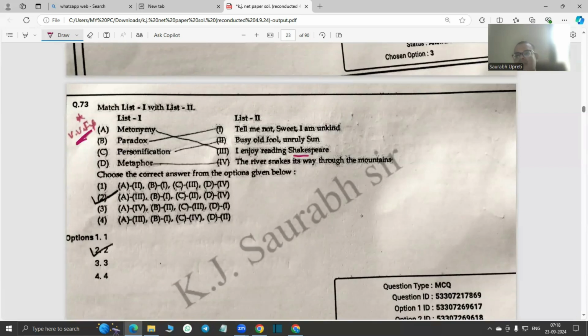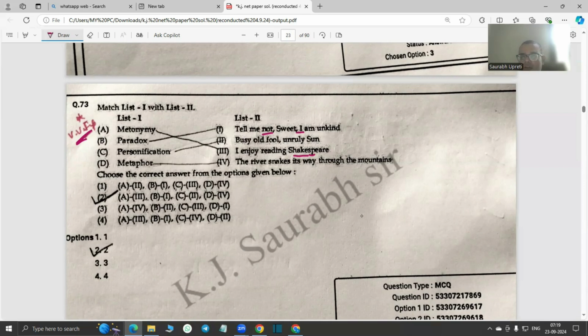Metonymy is basically a conceptual metaphor where you use one writer as a stand-in. You are of course not reading Shakespeare as a person, you are reading his works. So that is there as a concept. Paradox is of course a contradictory statement. Tell me not, sweet, I am unkind. So that's a paradoxical statement.